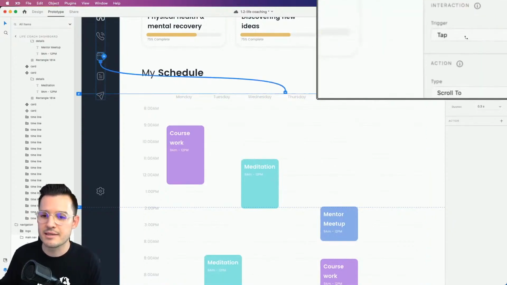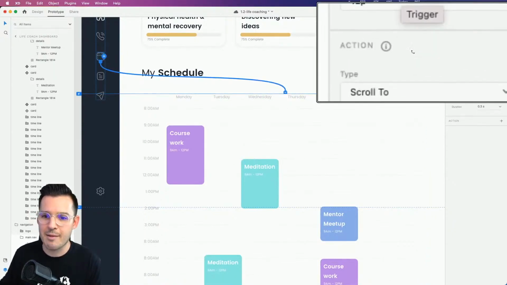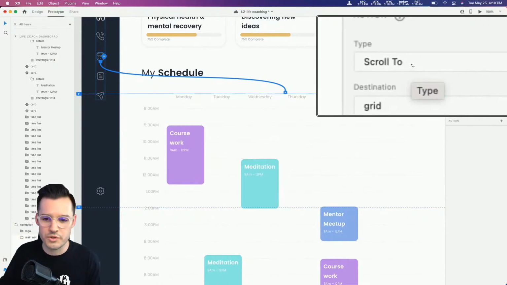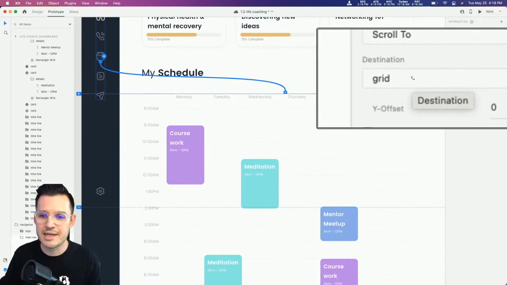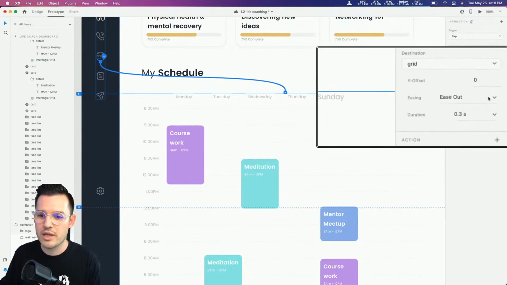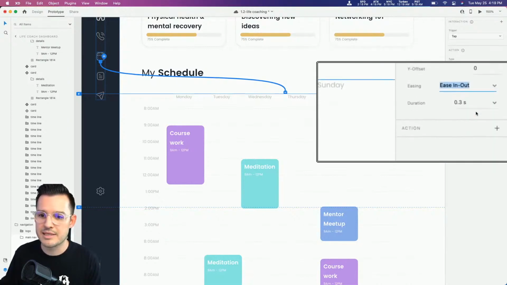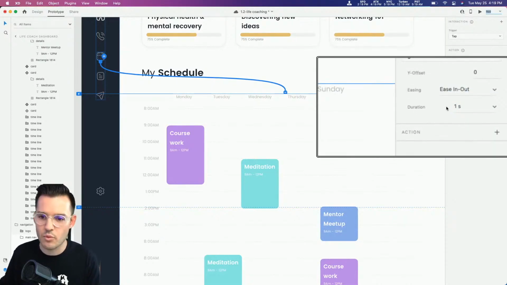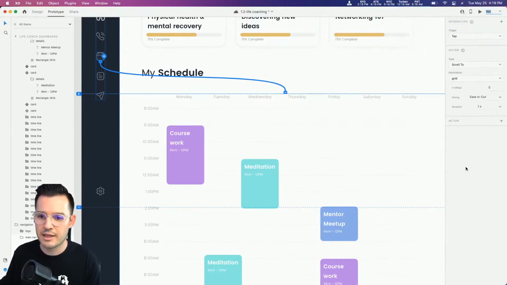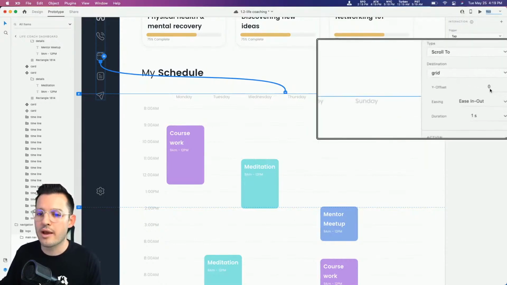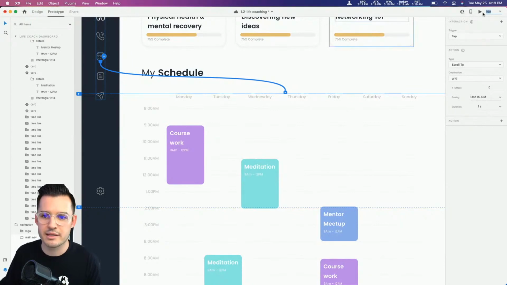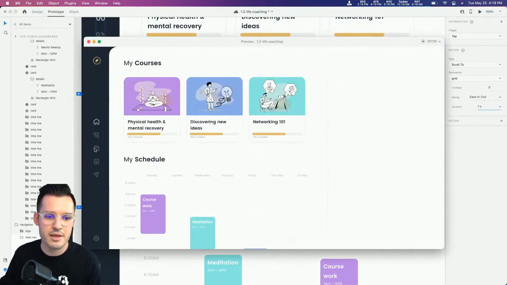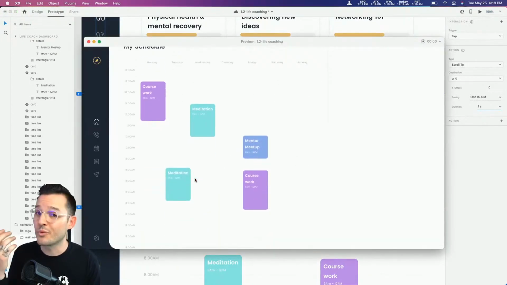And you can see it says now my trigger is on tap. We're going to scroll to the element that has a name of grid, and we can have a little bit of an ease in, ease out. Why don't we do this, and it'll take 1 entire second like that. And we'll see there's a Y offset that we'll mess with here in a second. Let's try that prototype and see what happens. If I click, it scrolls me right down.